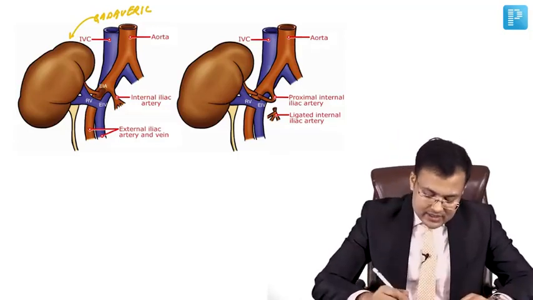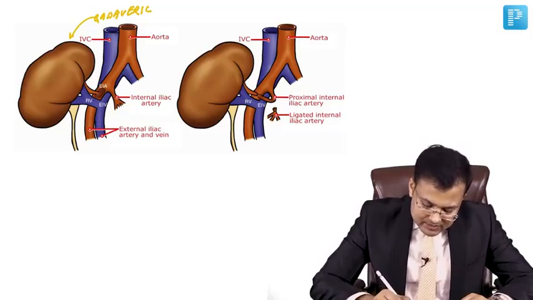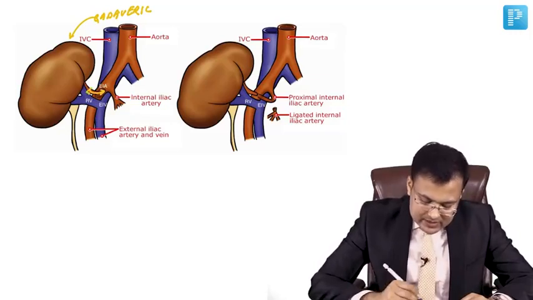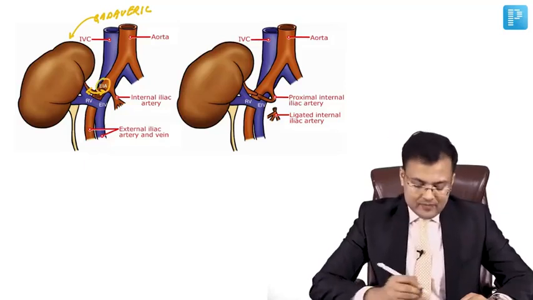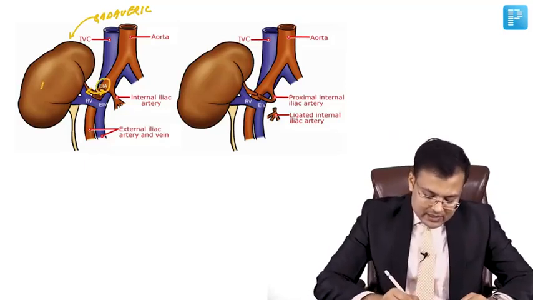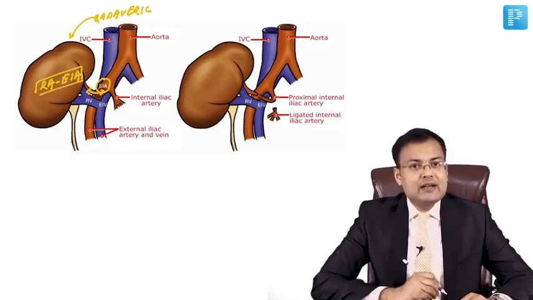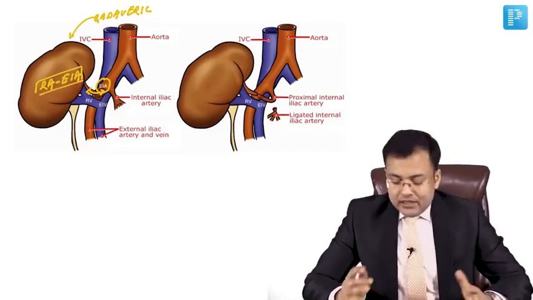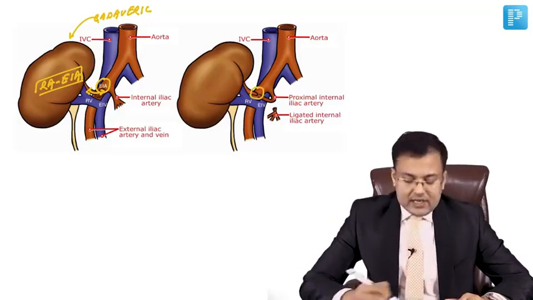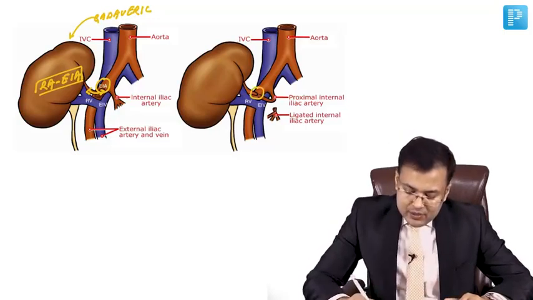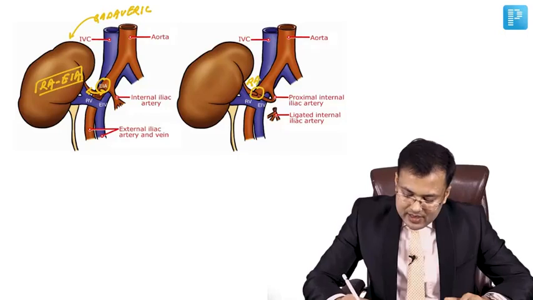Here you can see the vascular anastomosis is performed between the renal artery and the external iliac artery. If you see the living donors, in that case the vascular anastomosis is performed between the renal artery and what?